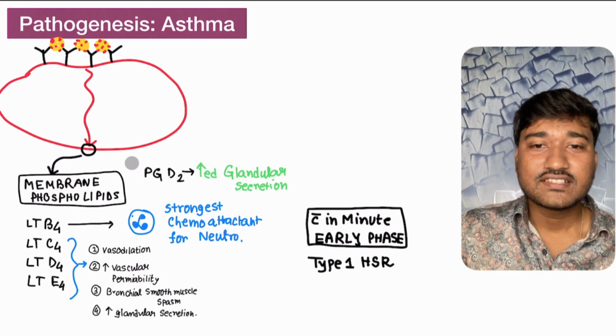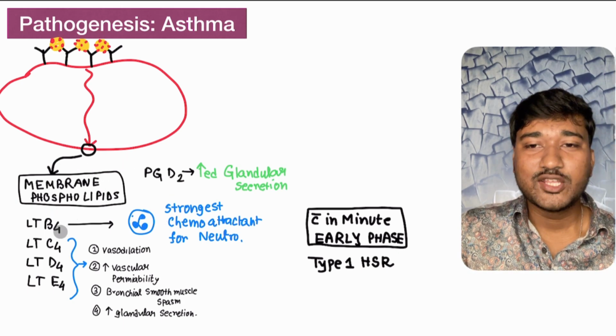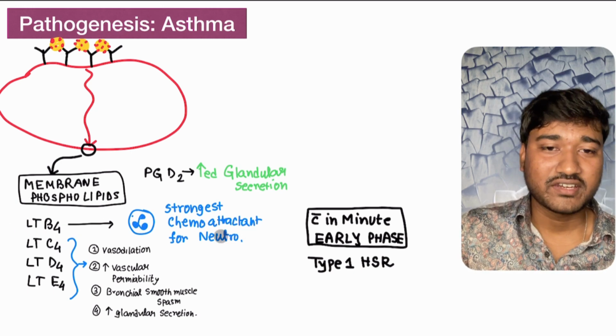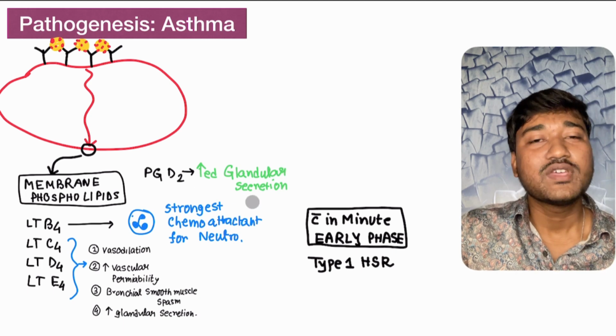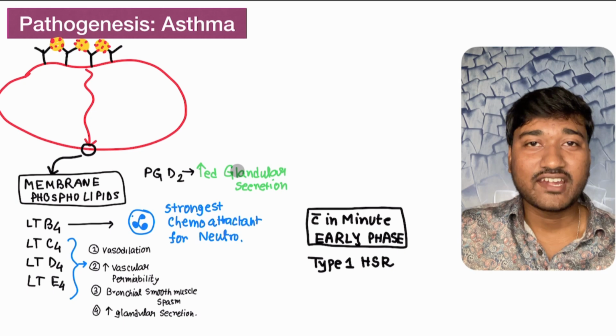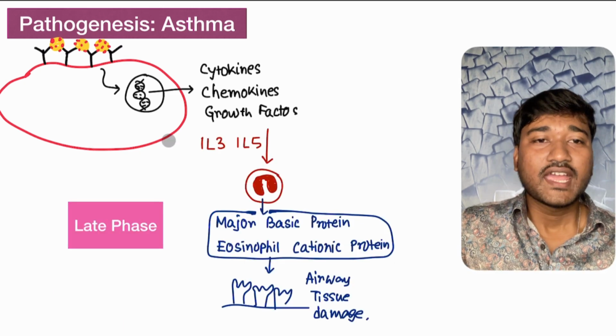This is the early phase. The early phase also contains production of membrane phospholipids like leukotriene B4, C4, D4, E4. B4 is your strongest chemotactic factor for neutrophil, and your PGD2 increases glandular secretion. We have another molecule as well called PAF, that is platelet activating factor, that also leads to the same thing. This is your early phase, and we have late phase.